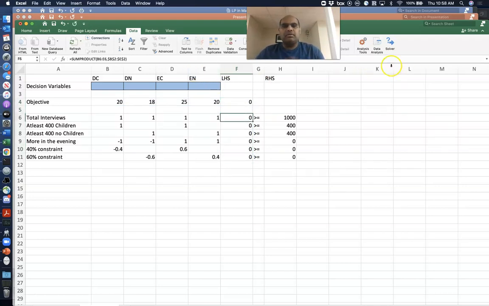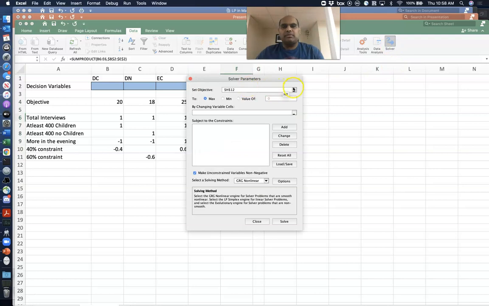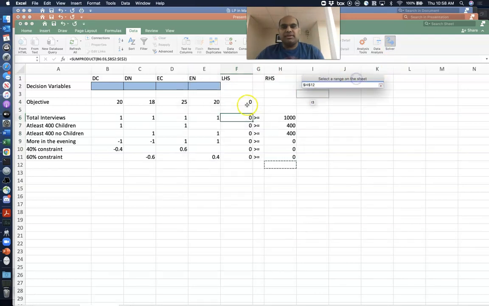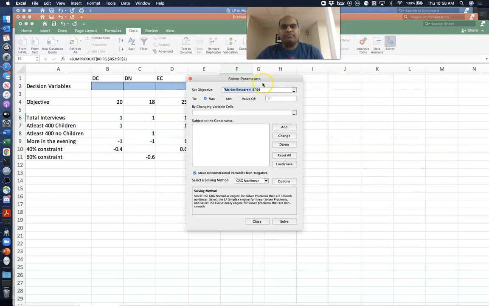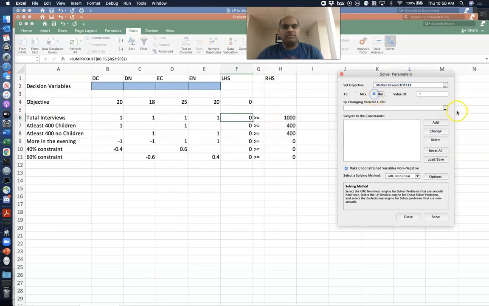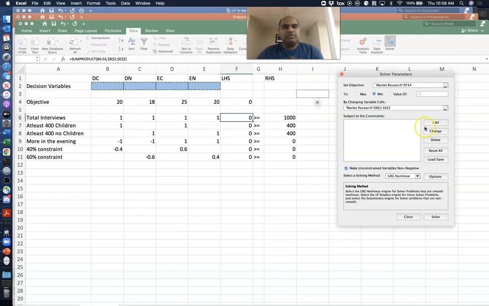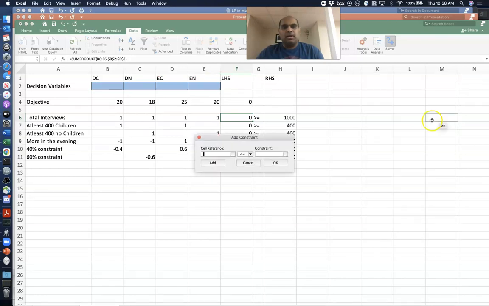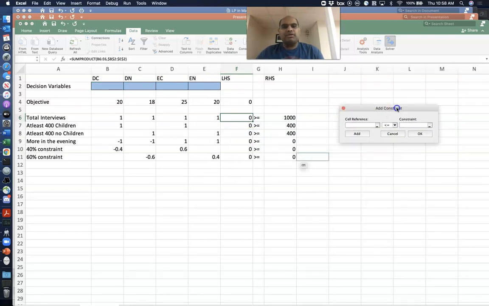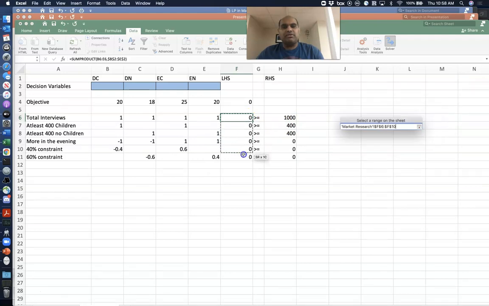Now we go to the solver. The objective is right there. The objective is to minimize total cost. These are all the changing variables. I'm just going to add one constraint because all constraints are greater than or equal to constraints.